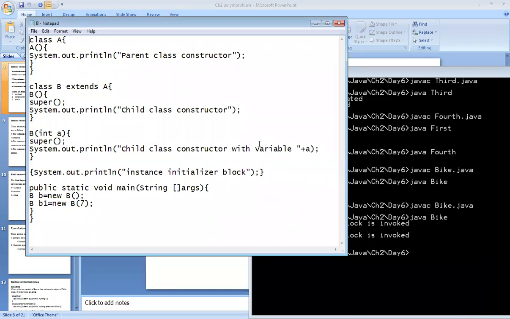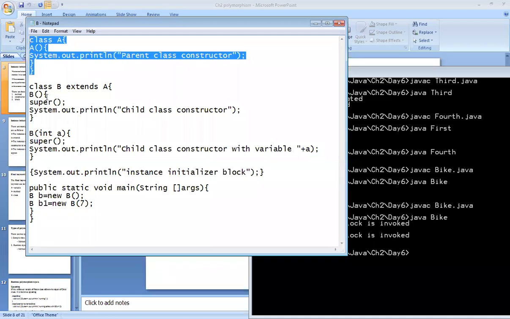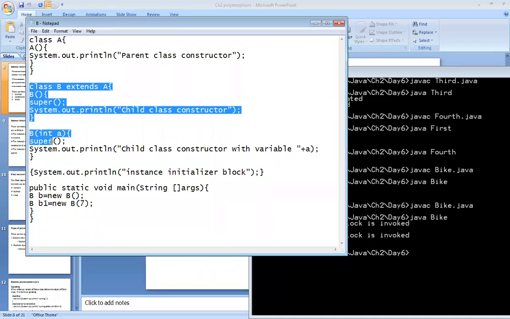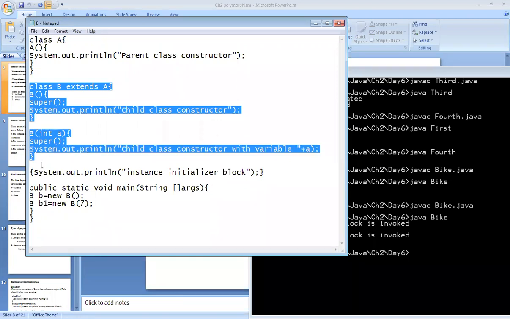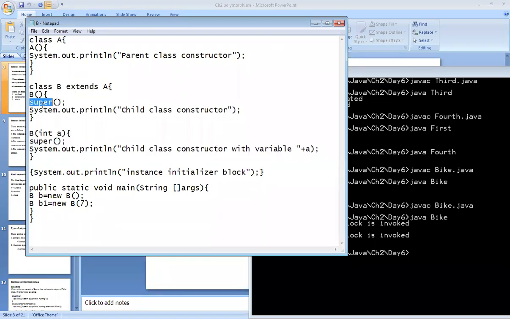I have given this statement. Take one class having the name A, call it inside the class B. Just take two constructors, call the parent class constructor using the super keyword. Then try to design the